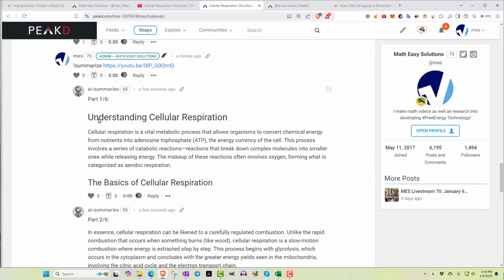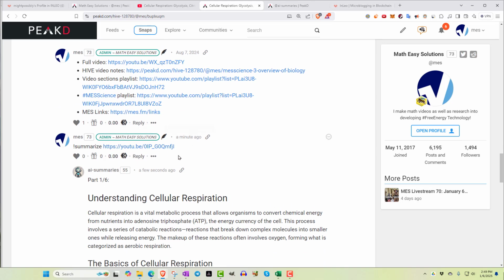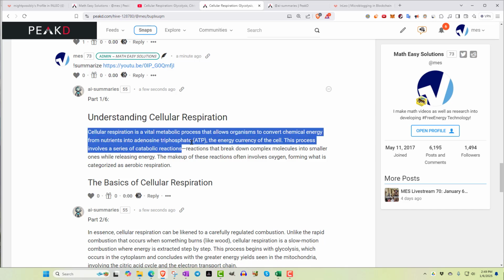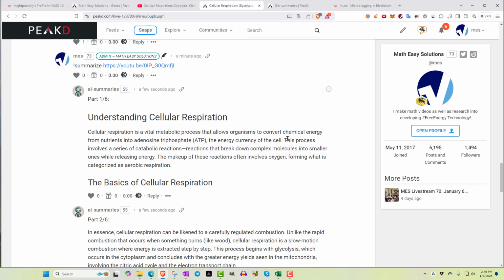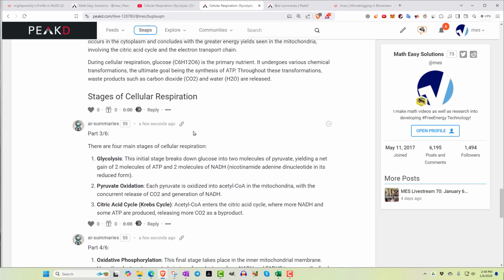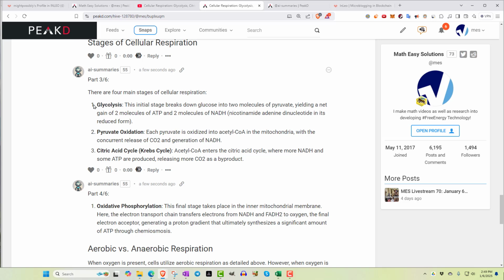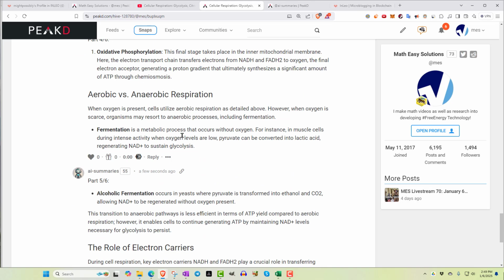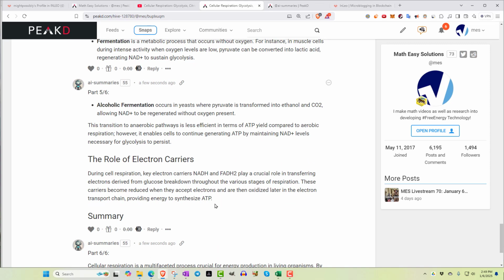So summarize, and then underneath it, replies, part 1, understanding cellular respiration. It basically uses the transcript of me talking and puts that in a summary. Cellular respiration is a vital metabolic process that allows organisms to convert chemical energy from nutrients into adenosine triphosphate, or ATP, the energy currency of the cell. And it keeps going on. It even makes a list right here of the 4 main stages of cellular respiration: glycolysis, pyruvate oxidation, citric acid cycle, and so on. Again, you could double check these inside the video.